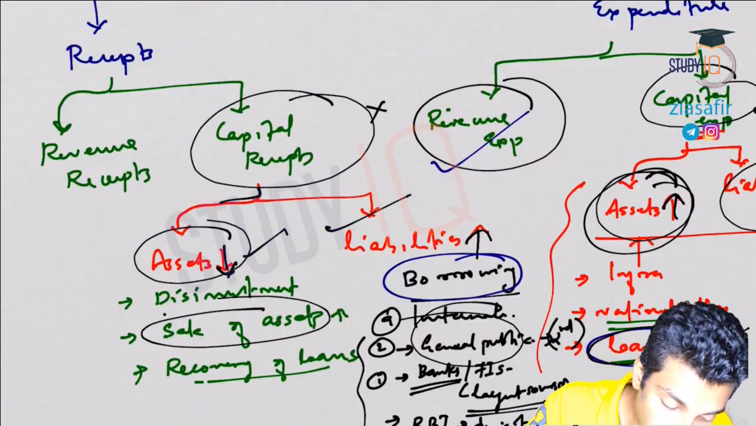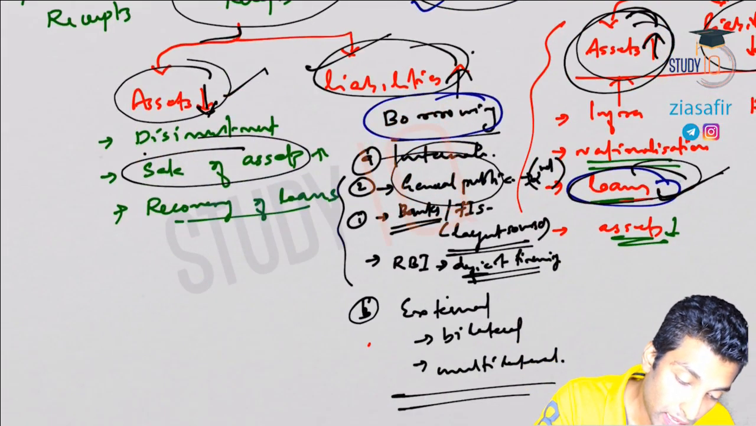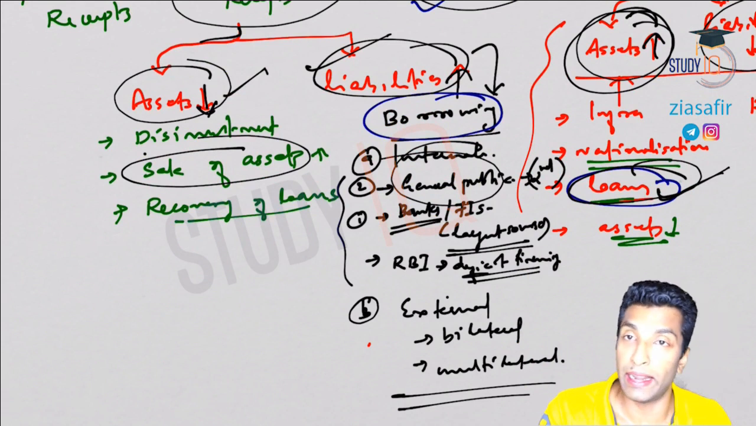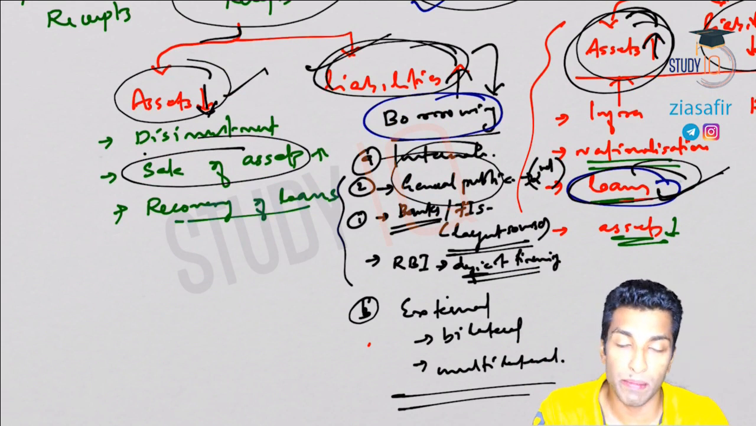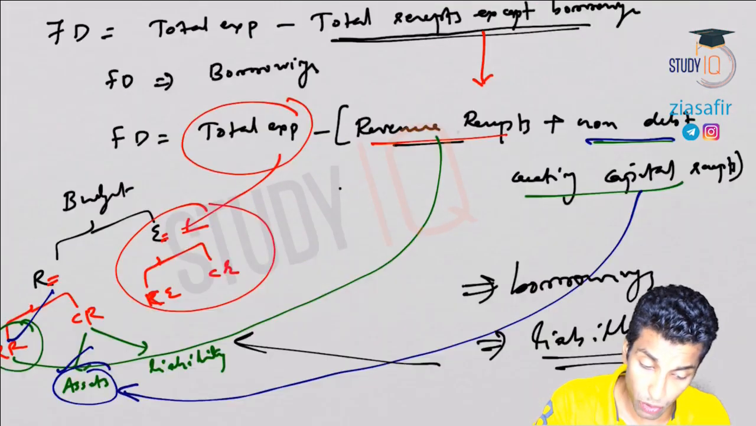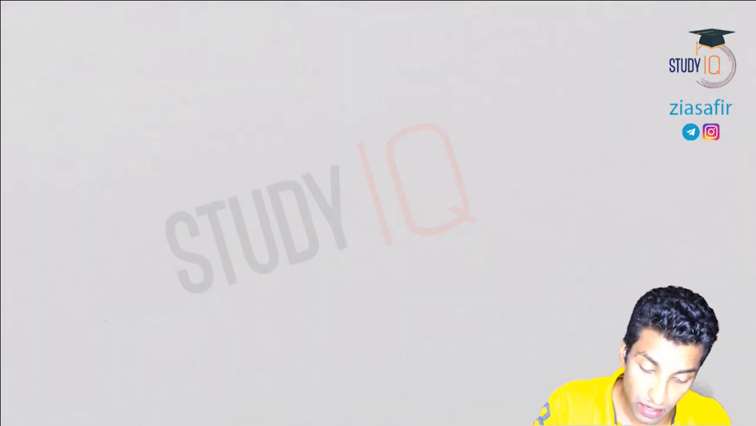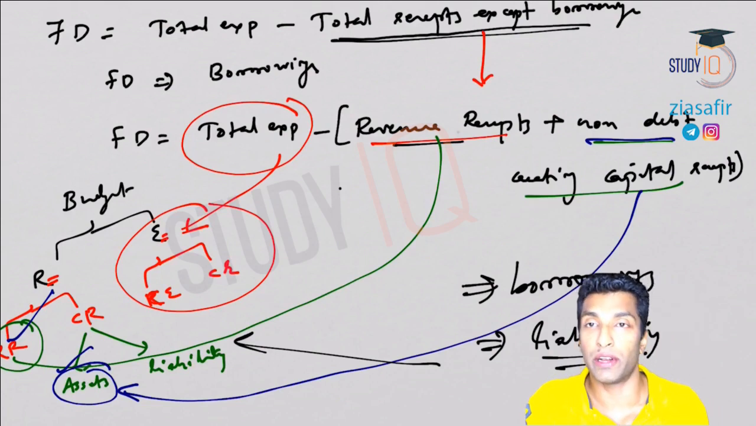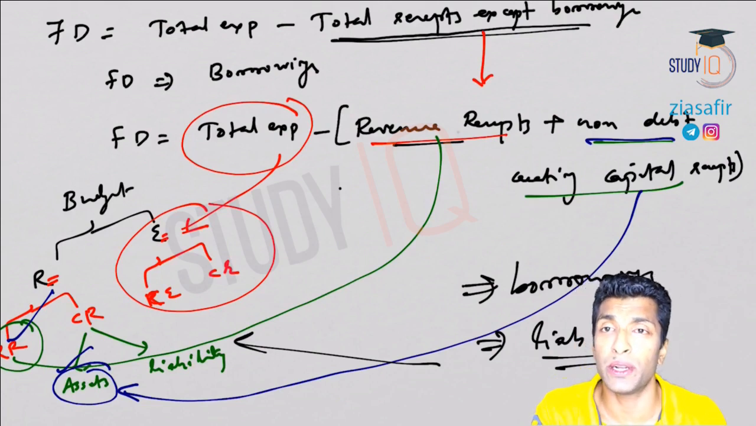I hope that has to be clear for you. From here you see liability is only borrowing. It can be internal and it can be external, doesn't matter. So liability, borrowing, that is what your fiscal deficit is. I hope this is clear. There is no need to have any confusion. This is so technical. Once you understand, you'll never forget it, and this is the best way to understand.